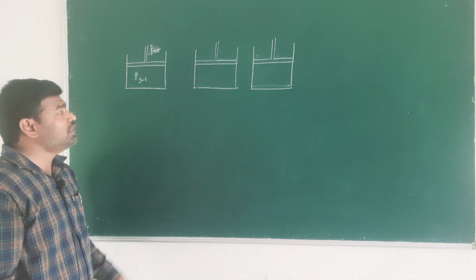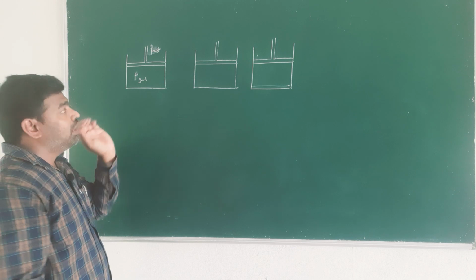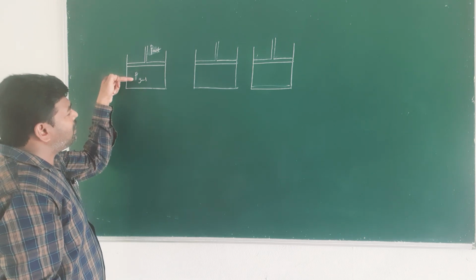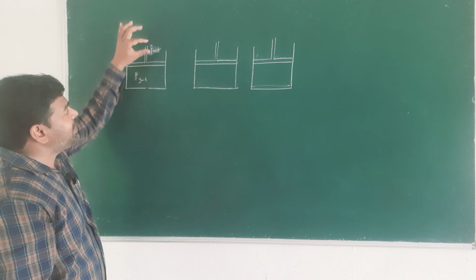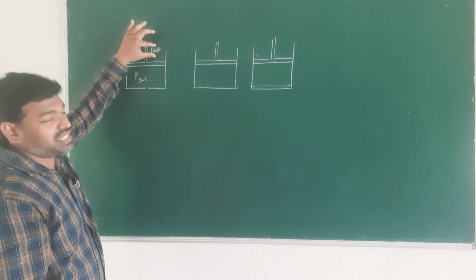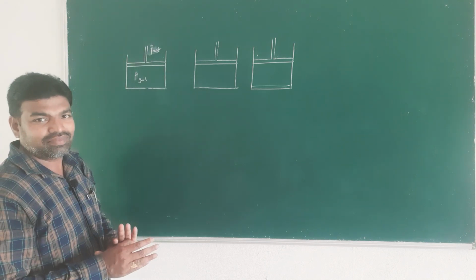Let us assume the pressure of the gas within and the pressure on the piston, P external, are equal.